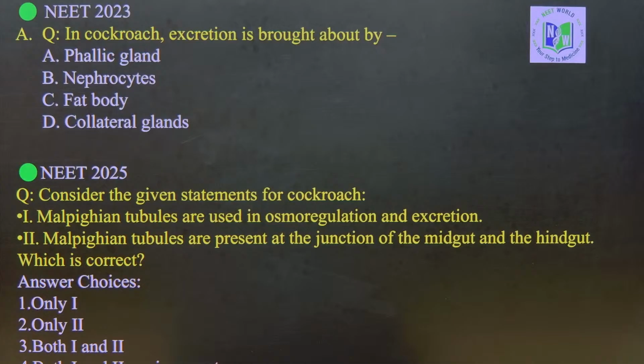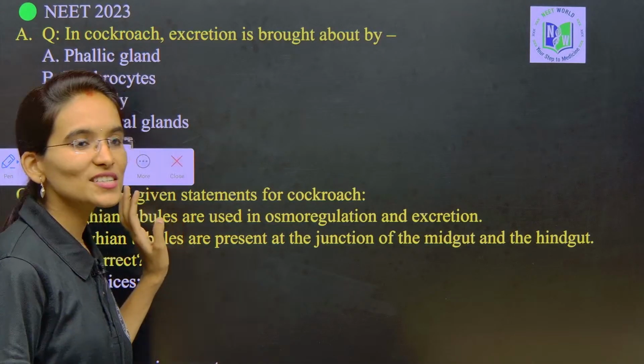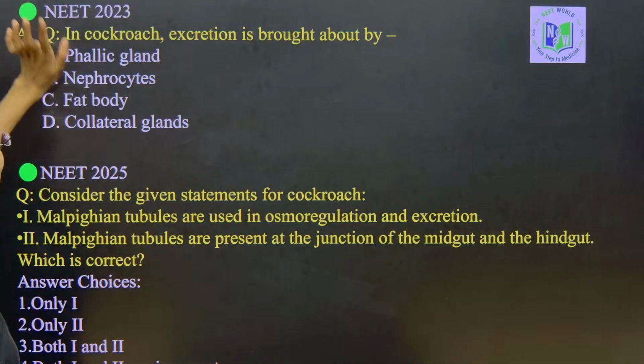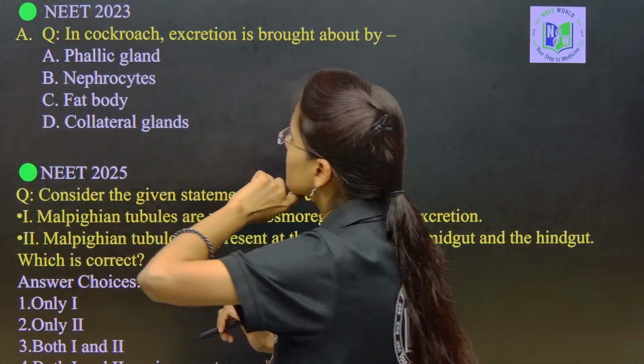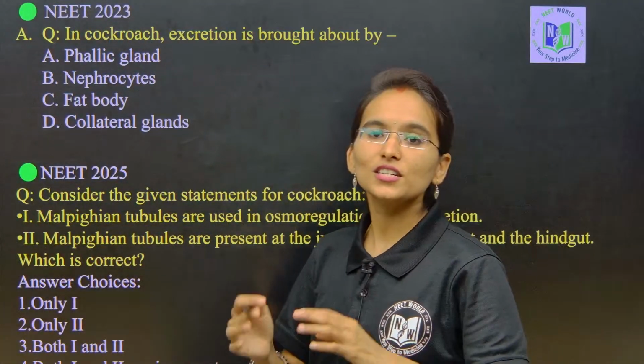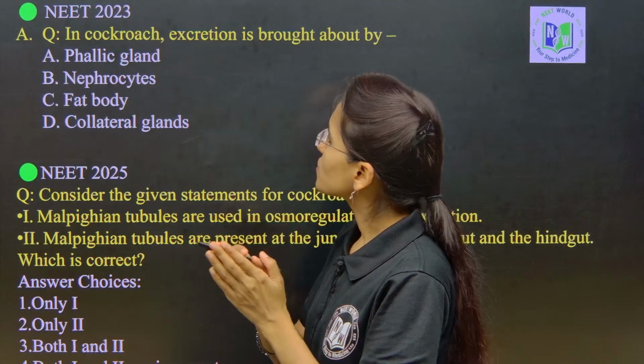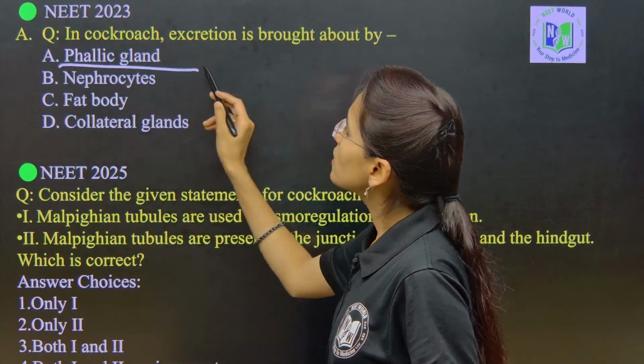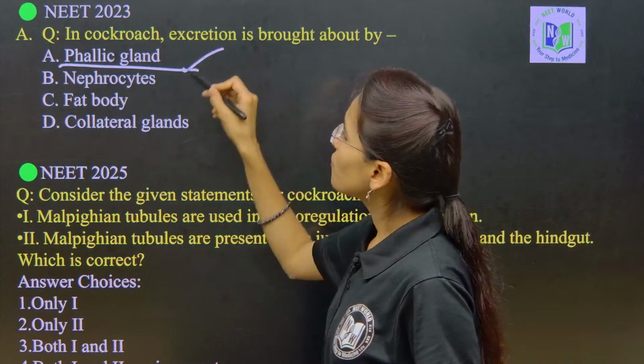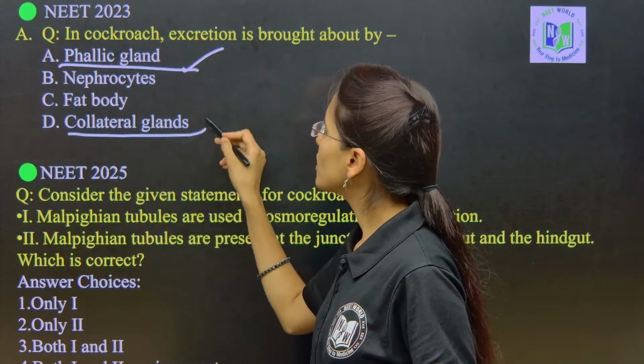These two are the questions related to excretion. In cockroach, excretion is brought about by which structure? How is the excretion going to take place in the cockroach? So first look into option A. This is a phallic gland, and these are the collateral glands.